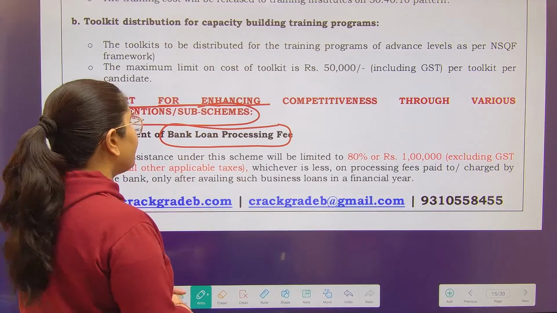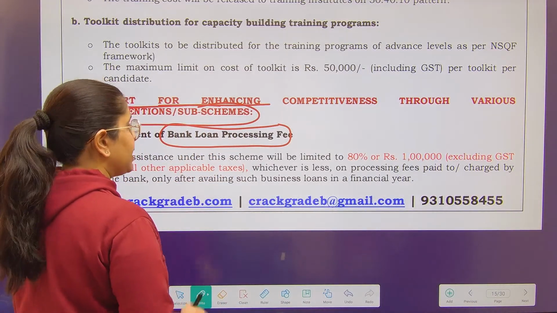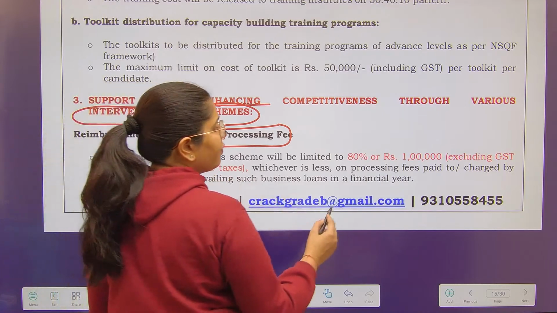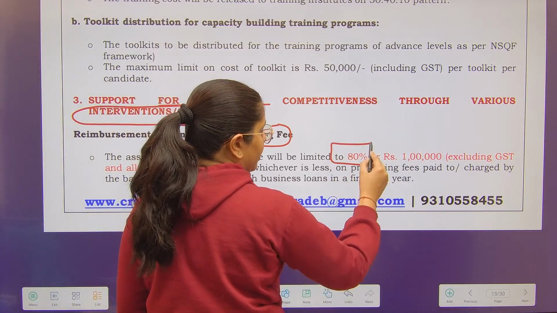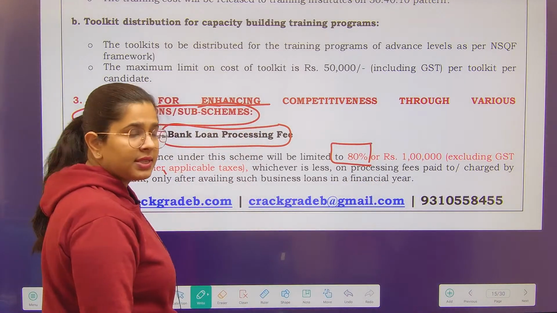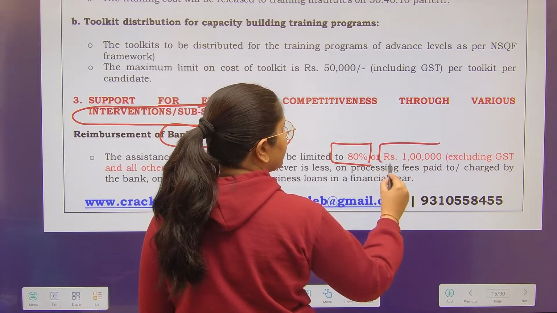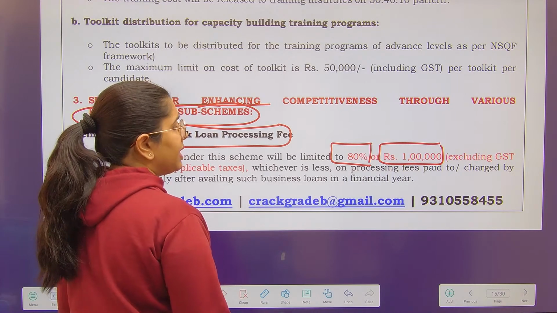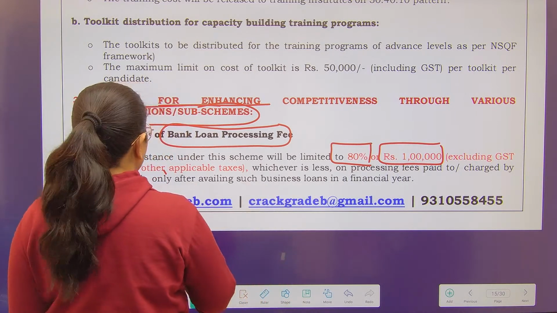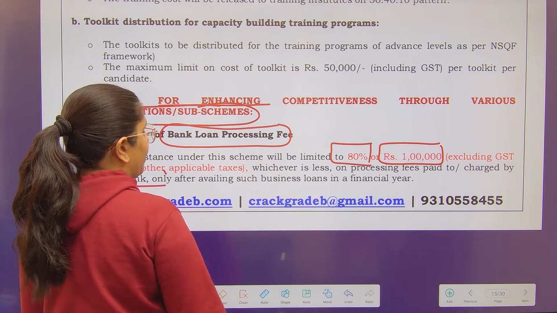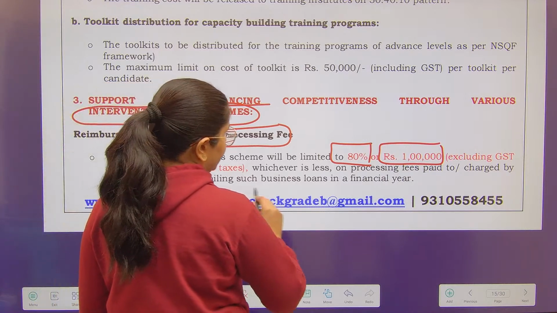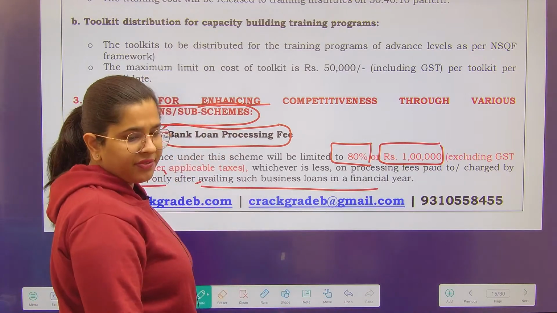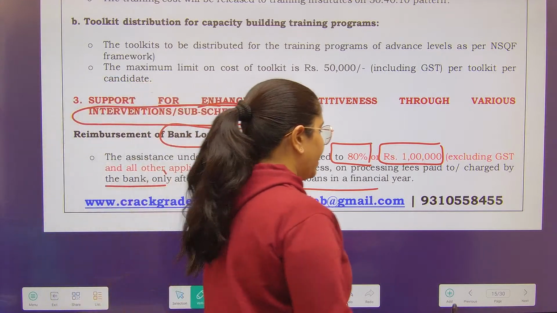Here, the government is going to give you assistance. The assistance in this scheme will be limited to 80% of your fees or 1 lakh rupees, excluding GST and all other taxes, whichever is less, on the processing fees paid to or charged by the bank after availing such business loans in a financial year. Very clear.